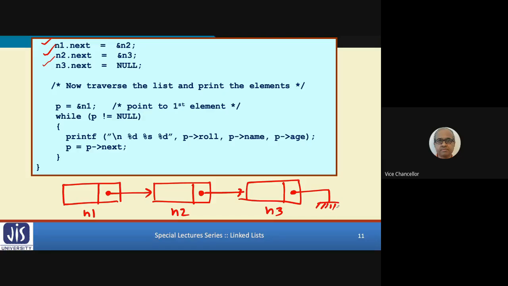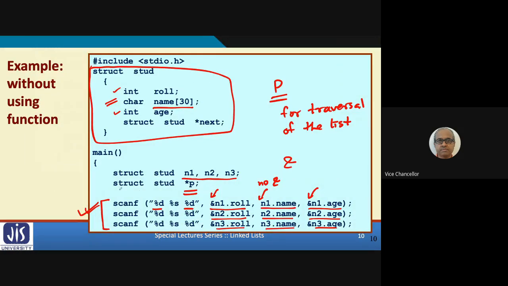Now what we are trying to do is write a program that will start from the beginning, traverse the list elements one by one, n1, then n2, then n3, and print out all the elements. It prints out the roll, name and age. See how we have done it. We had already declared a pointer variable p, you recall, struct stud star p. We have already declared it here.